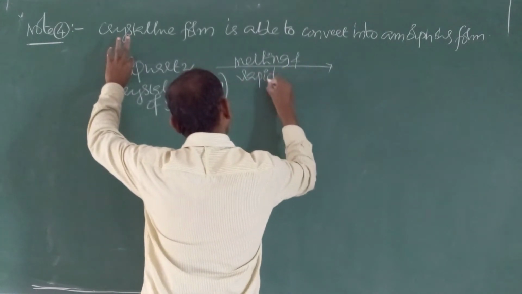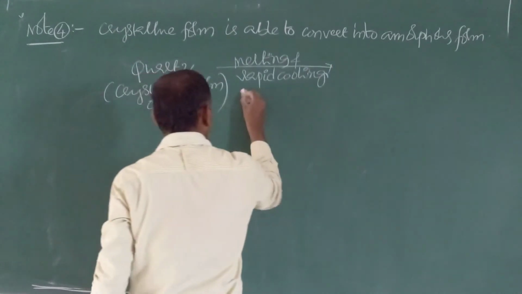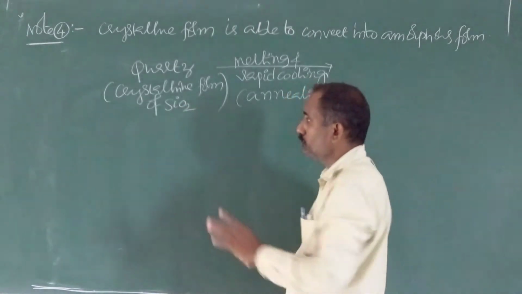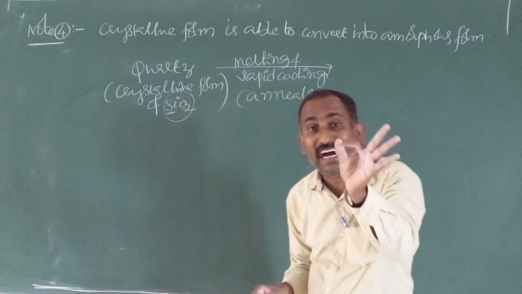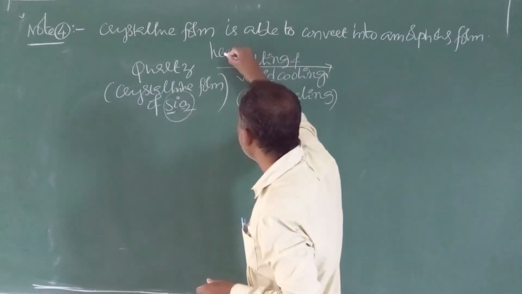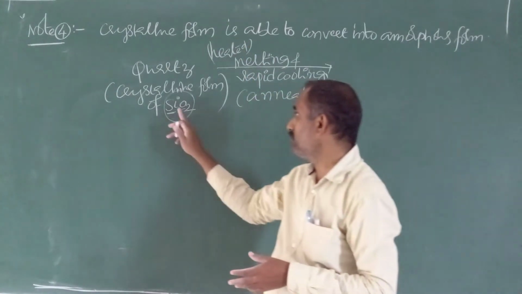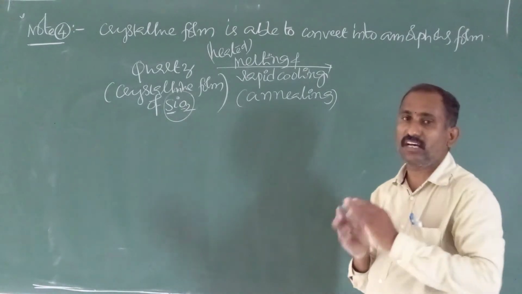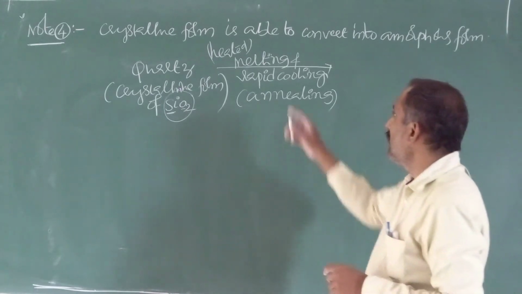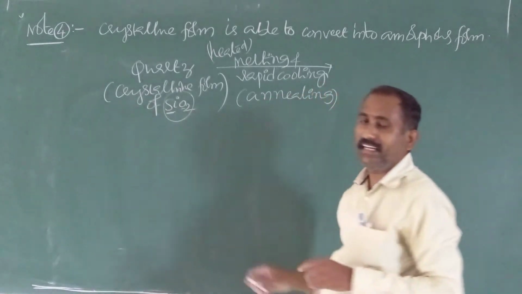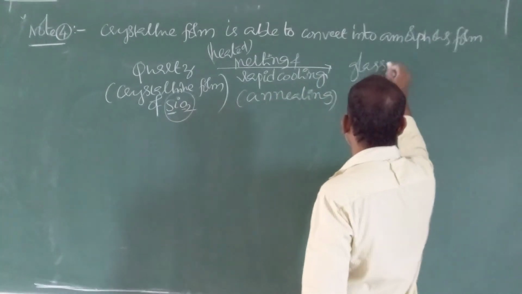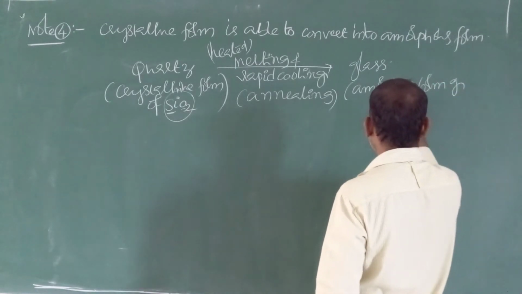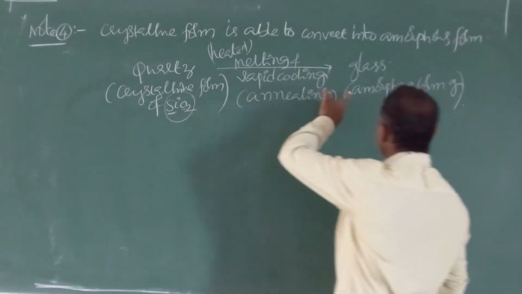Melting and rapid cooling give glass. Quartz is nothing but crystalline SiO2. Glass is nothing but amorphous SiO2.